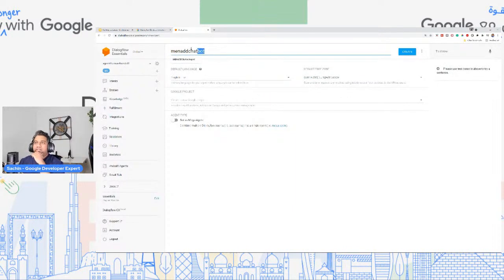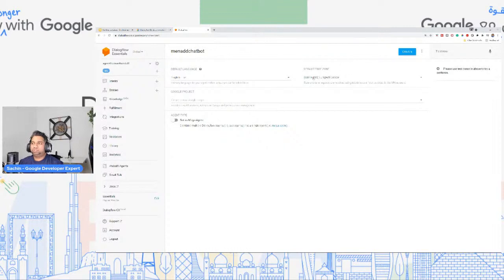Okay. So this is a specific chatbot. I'm giving a name for this specific chatbot agent, or Dialogflow agent to be accurate. I can choose my default language, so I'm gonna keep it English. And this is where you can also see all the supported languages that Dialogflow supports at this point of time. At the point of this recording, these are all the supported languages that Dialogflow provides.